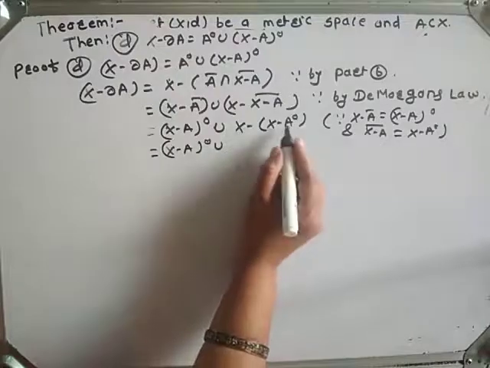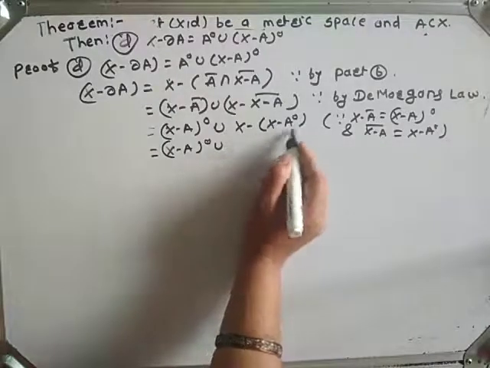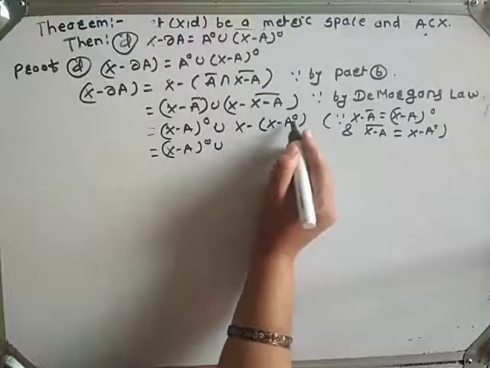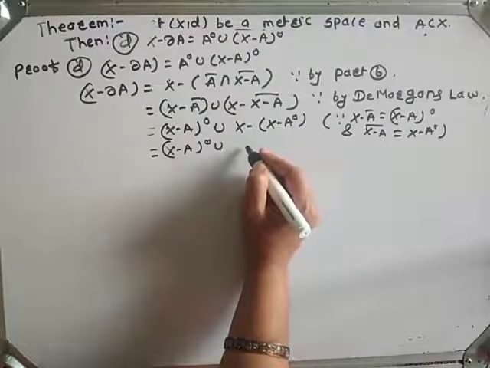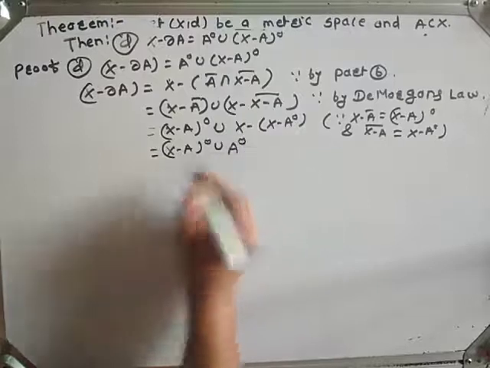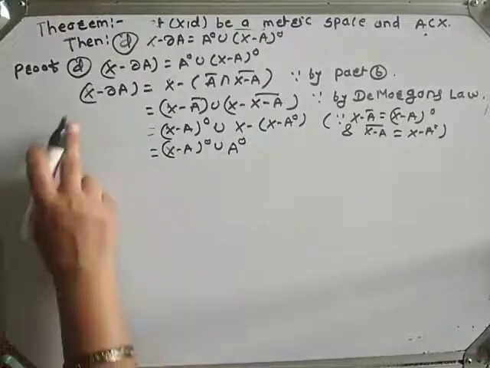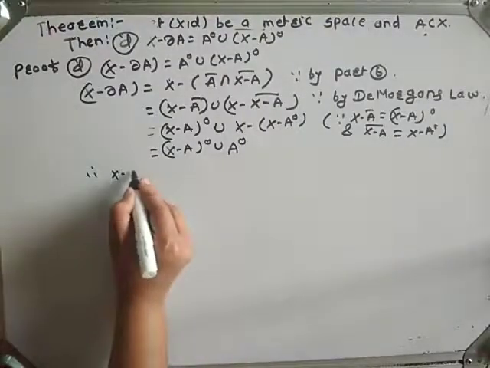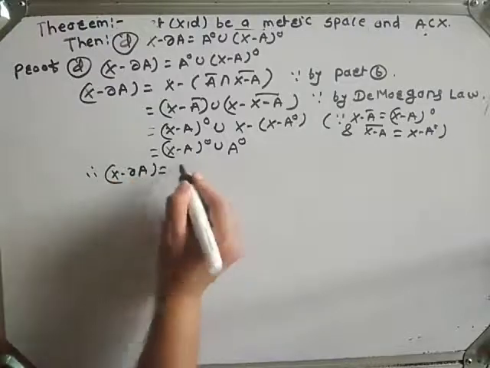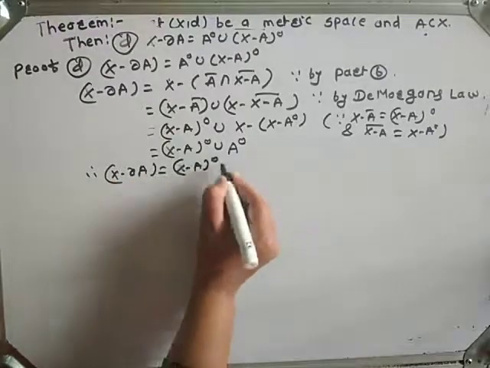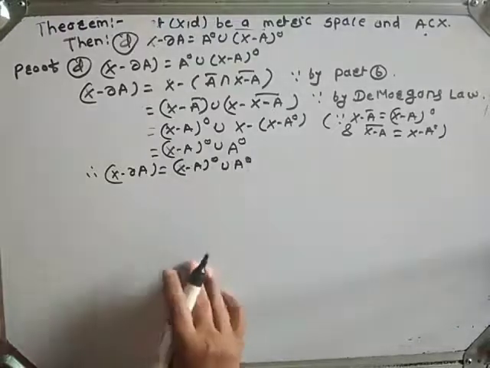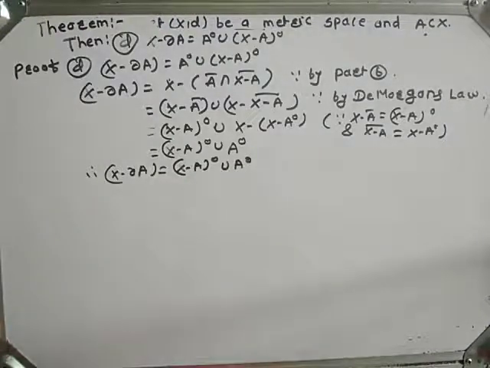See here, this bracket is nothing but complement of A interior. Again take complement of A interior, we get A interior. Therefore, X minus boundary A is equal to X minus A interior union A interior. This is the proof of part D.